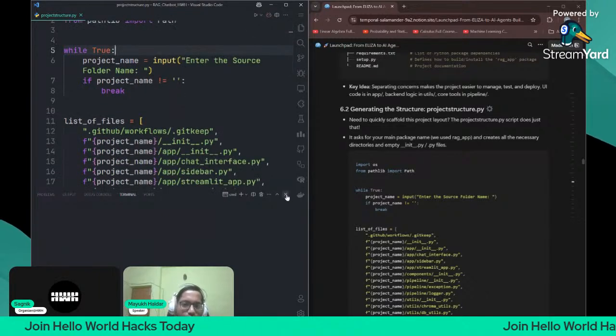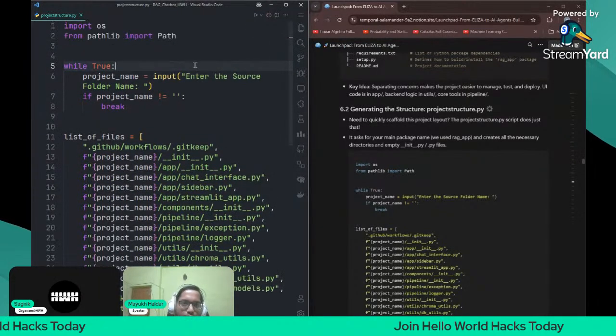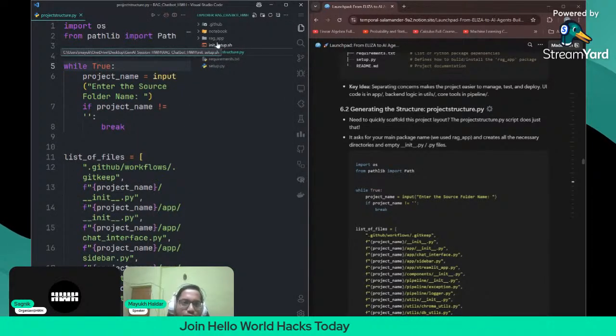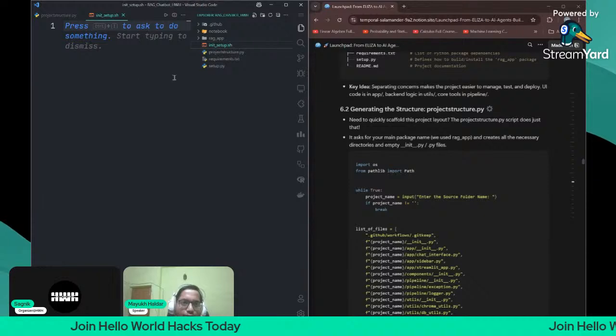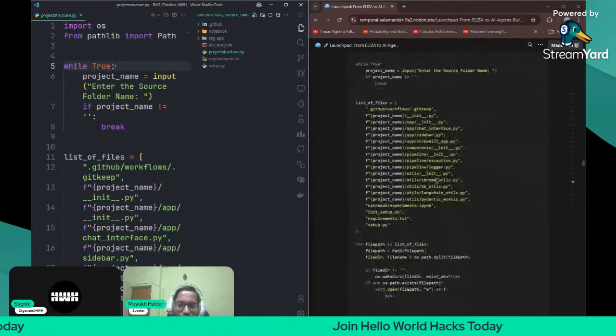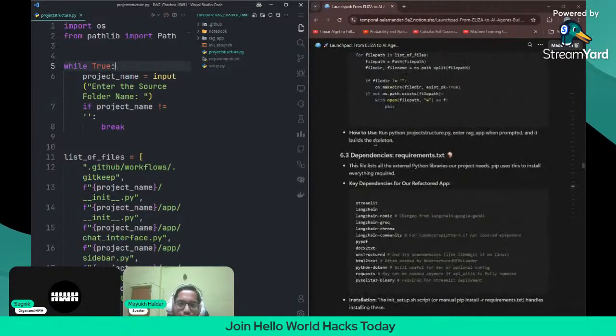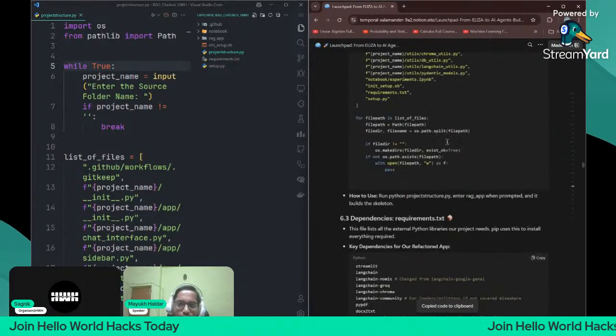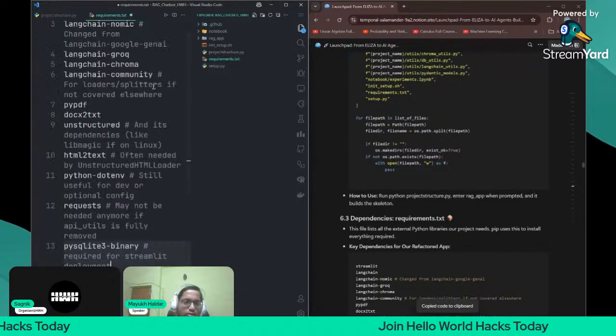Now what you will do is close the CMD, and then you will have to create this env, the virtual environment. For that also I have given a file. I have created one requirements file. First you have to copy these requirements and paste them here. These are actually very important.